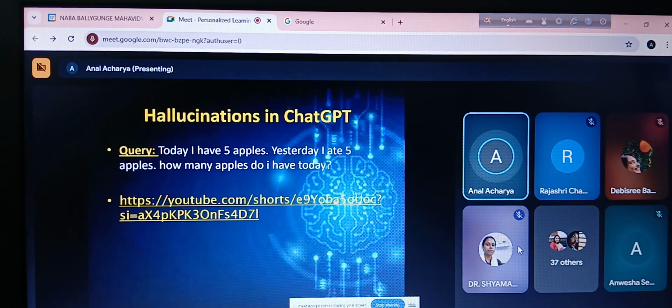So what are some of the examples of hallucination? Today, I have developed this a little earlier. I don't know whether it still gives the same result. I have checked it today: I have 5 apples, yesterday I ate 5 apples. How many apples did I have yesterday? The answer should be 5, isn't it so? Because yesterday I had 5 and ate 5. At one point of time I checked and it was saying that the answer is 0. Now of course maybe it has been corrected.